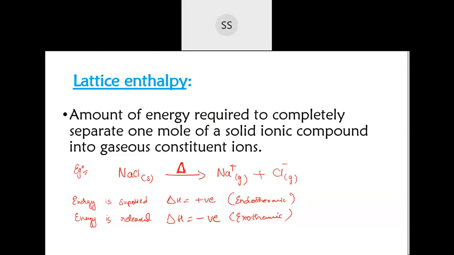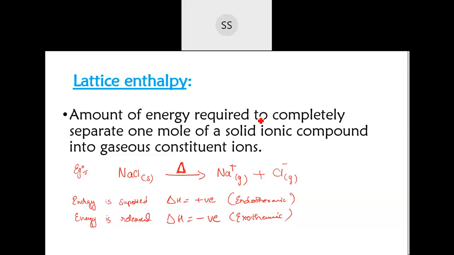From that lattice you have to get them out and convert them into gaseous ions. You are just separating them. When you are separating this ionic compound into gaseous ions, how much energy are you supplying? That energy is called lattice enthalpy. So we can't talk about 1 sodium chloride because calculating for 1 sodium chloride is difficult.